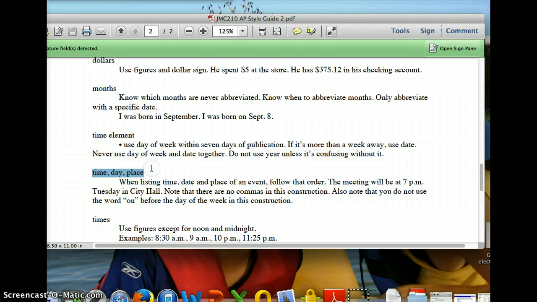Okay, time, day, place. I think I went over this earlier, but let me repeat it because it's very important. When listing time, date, and place, use that order. Time, date, place. So it would be, the meeting will be at 7 p.m. Tuesday in City Hall. If you only have the day and the place, then just use those, but still use that order. If you only have the time and the day, use that order.